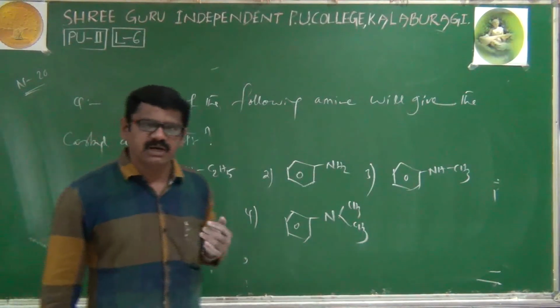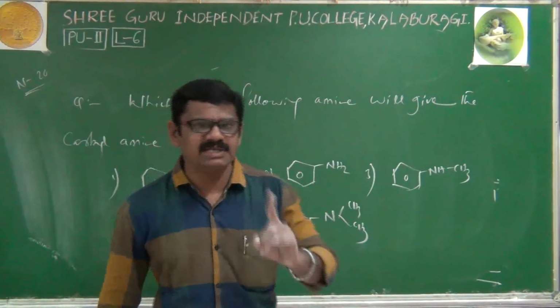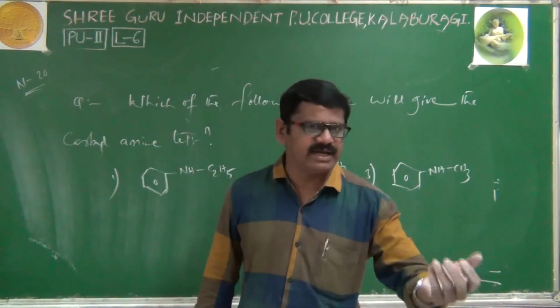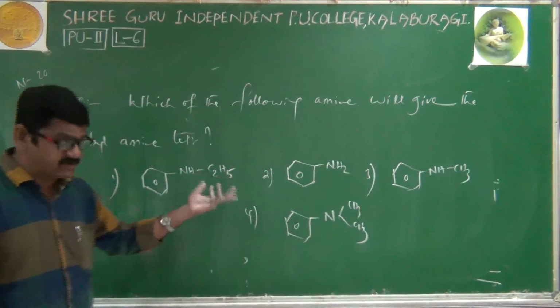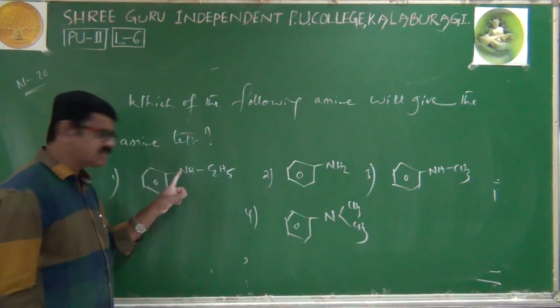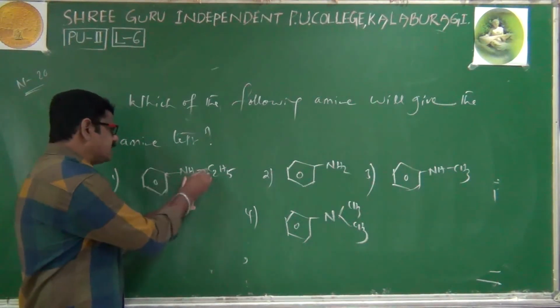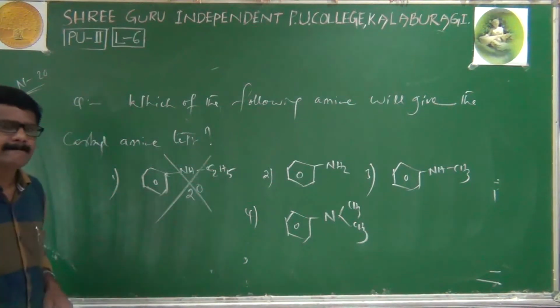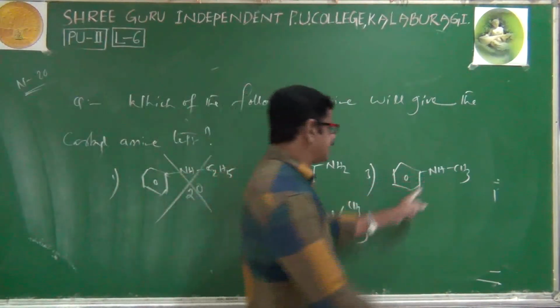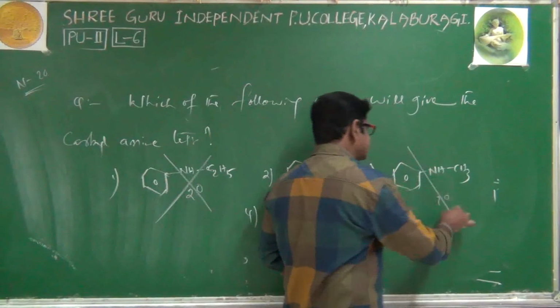Note the condition already given to you. For the carbylamine test, the amine should be a primary amine. It may be an aliphatic amine or an aromatic amine, it doesn't matter. We'll identify where the primary amine is. See here, nitrogen is connected to 2 carbon atoms. Absolutely, it is a secondary amine. It will not give the test. And here also nitrogen is connected with 2 carbons. It is also a secondary amine. It is also not giving.